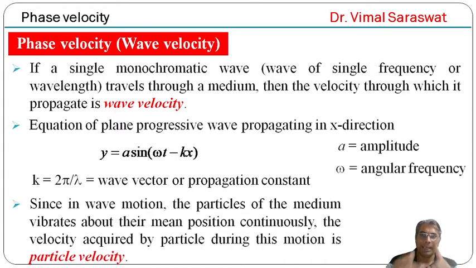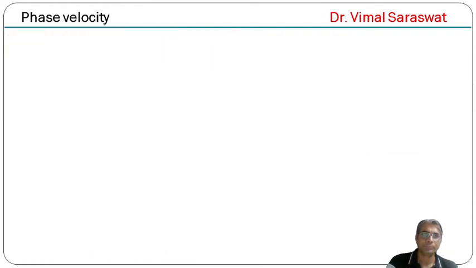Since in wave motion the particles of the medium vibrate about their mean position continuously, the velocity acquired by a particle during this motion is the particle velocity, and v equal to dy by dt.